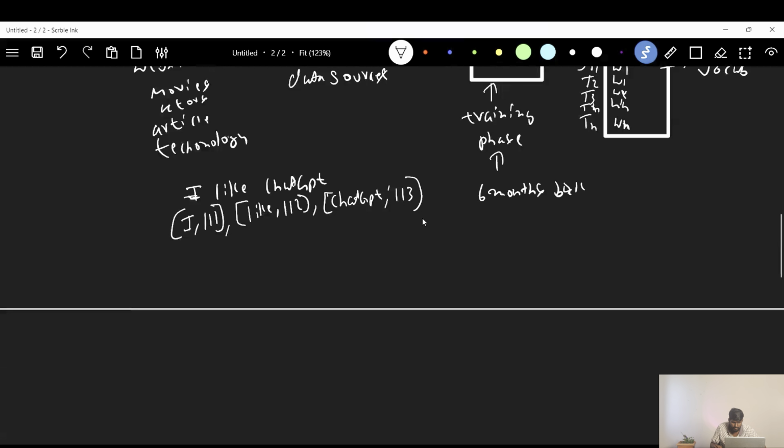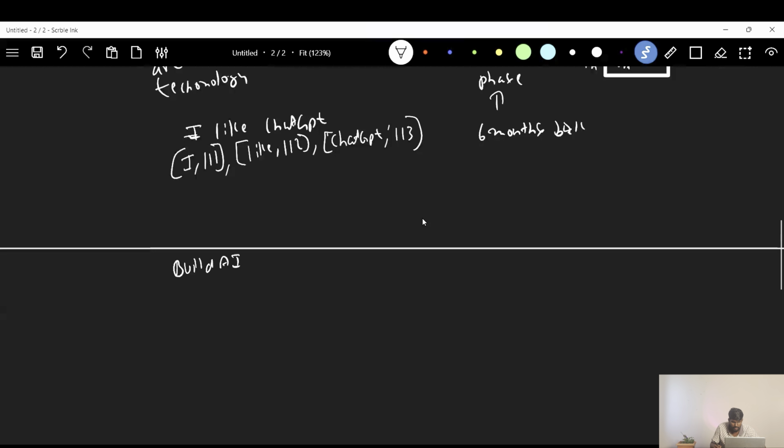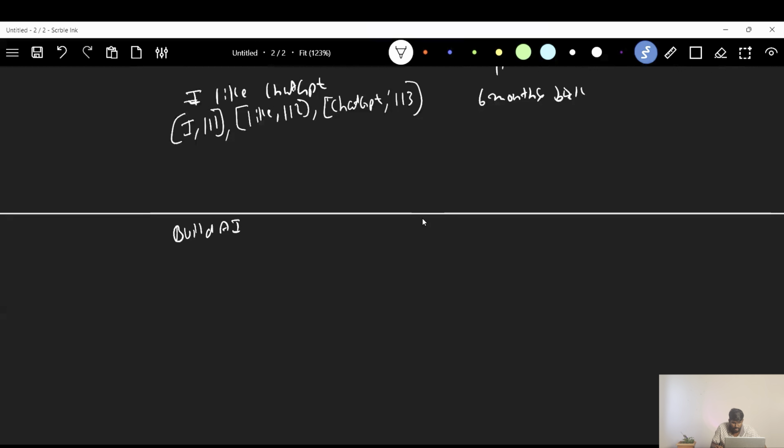Let's say a new company in the AI field was established. It's a startup company established 3 months before. The company name is, let's say, Build AI, and you are giving an input to this tokenizer for getting the token IDs. Let's say: I want to know about Build AI company. This is your input now.